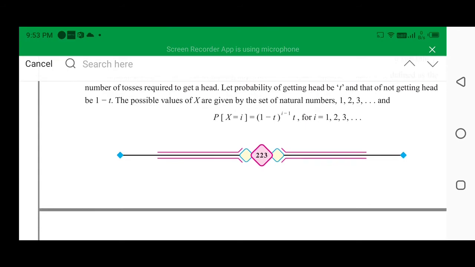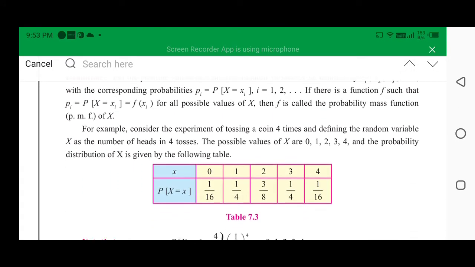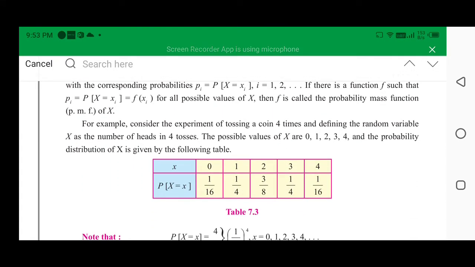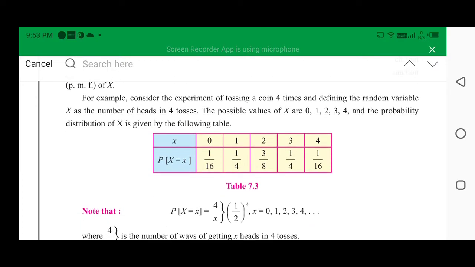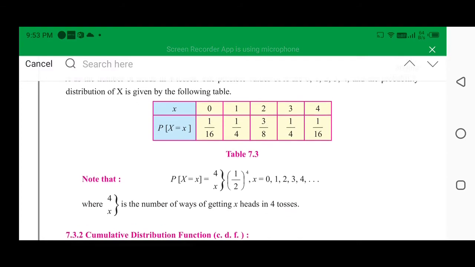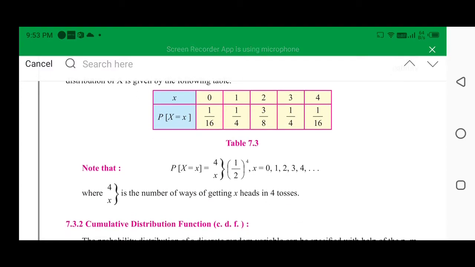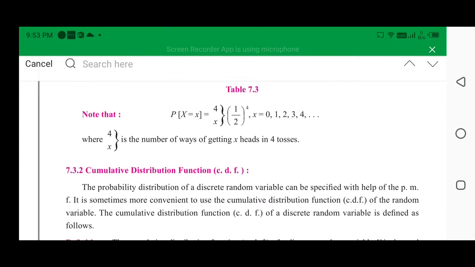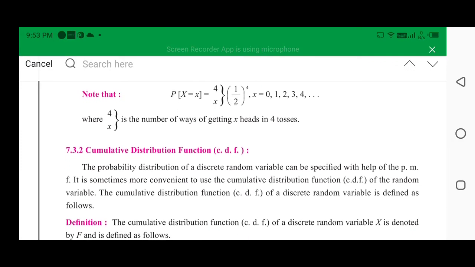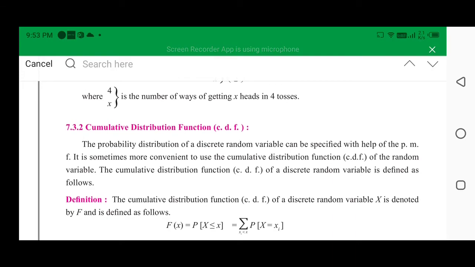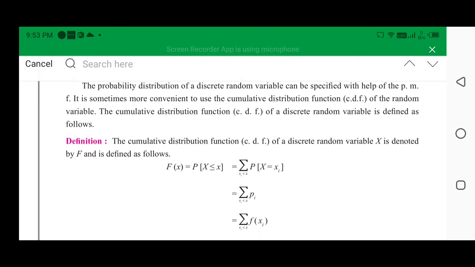So the probability mass function is given. This is the table. In this table, x is given as 0, 1, 2, 3, 4. These are all the possible values of x. So here x is taking the values 0, 1, 2, 3, 4, so this is a discrete random variable. Now the CDF, that is the cumulative distribution function, you have to identify from the table. When I solve the sum, then I will explain you more about the CDF.